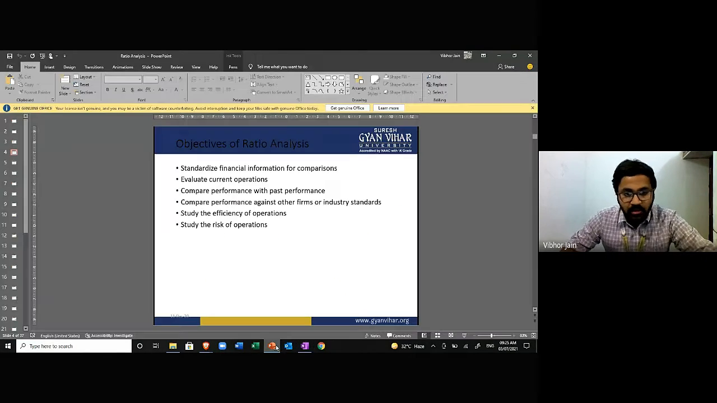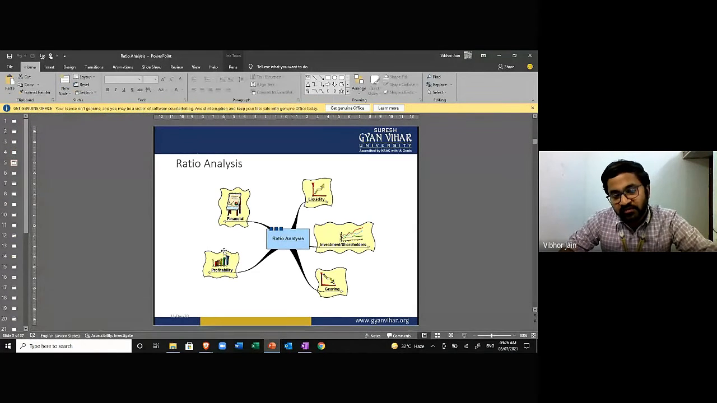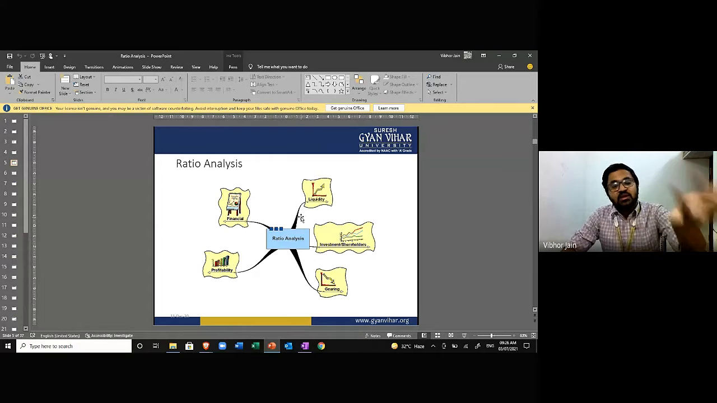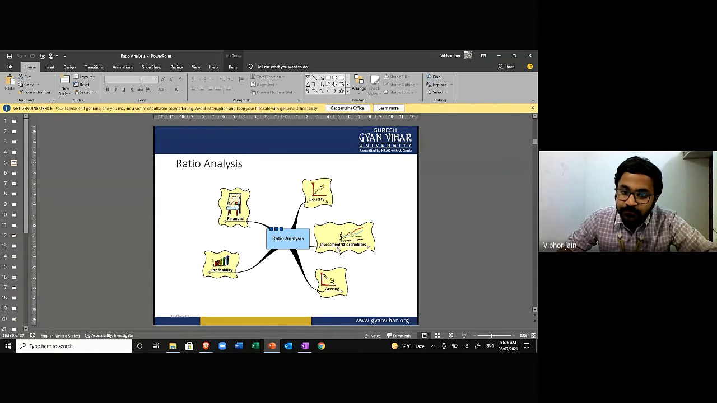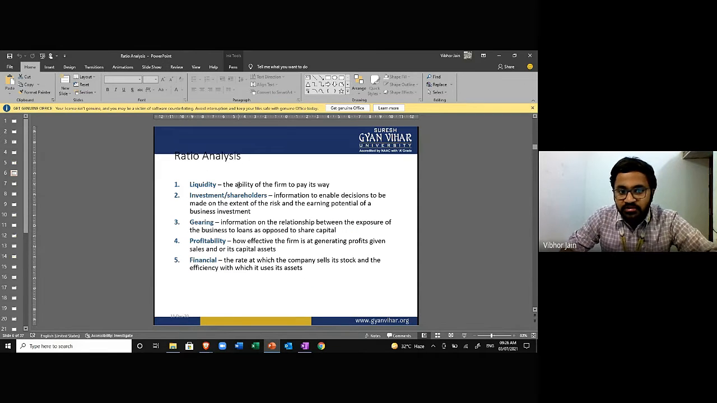Okay. And then study the risk of operation, what is the risk that the business is operating in. Ratio analysis can be of 5 types of ratios we are going to talk about. First is the liquidity ratio or solvency ratio. Then the investment or shareholder ratio, which was EPS and DPS and MPS and all those things. Then financial ratio and profitability ratio. Okay. So first, the liquidity ratio.